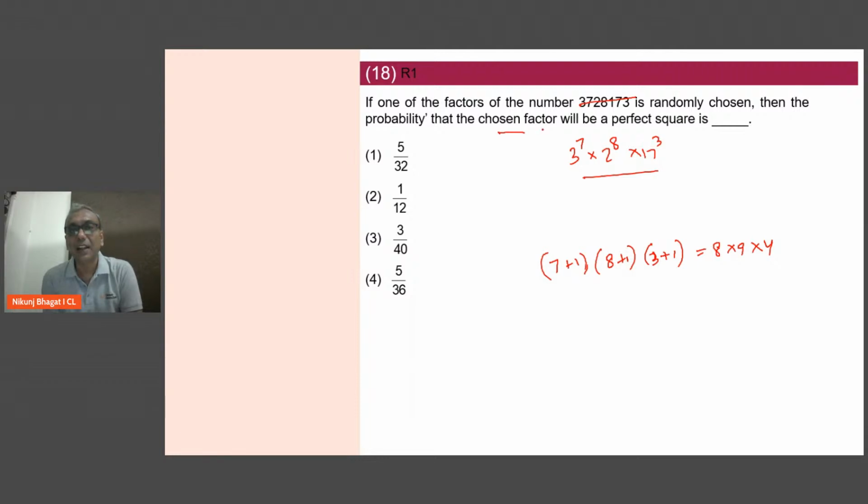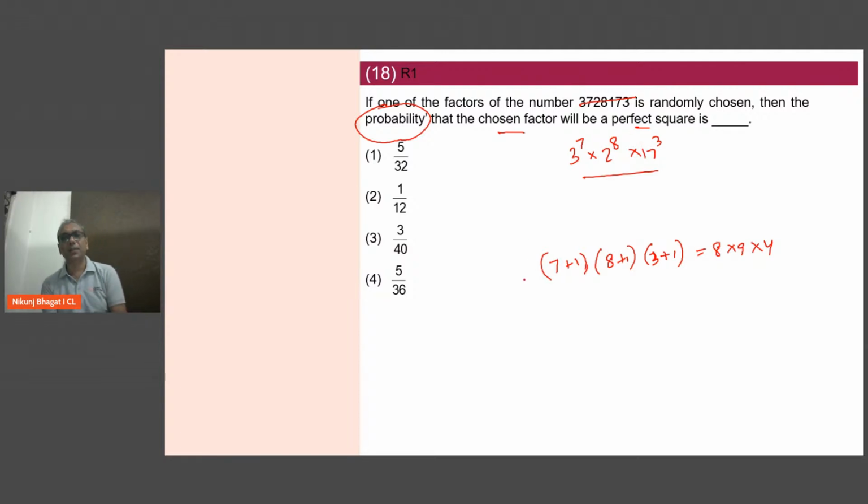The chosen factor should be a perfect square. It's a probability question, so my base will become the total number of factors. That's 8 into 9 into 4. Leave it as 8 into 9 into 4. Don't multiply. It will make things easier.